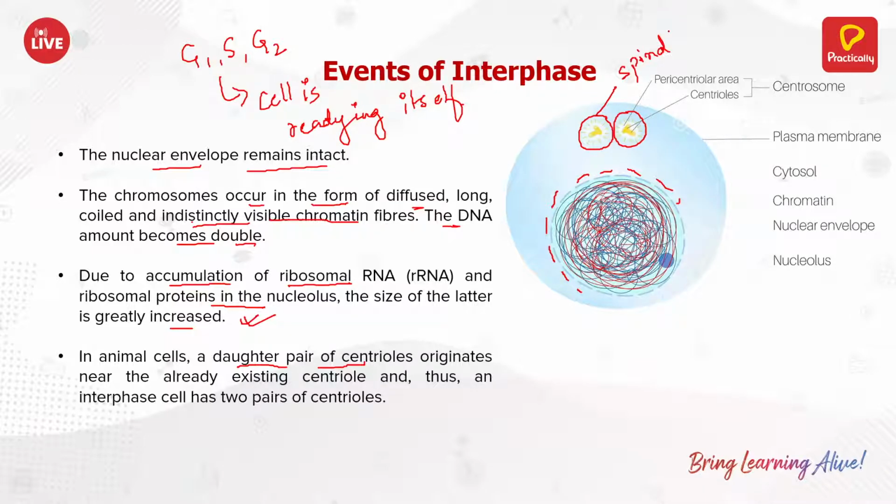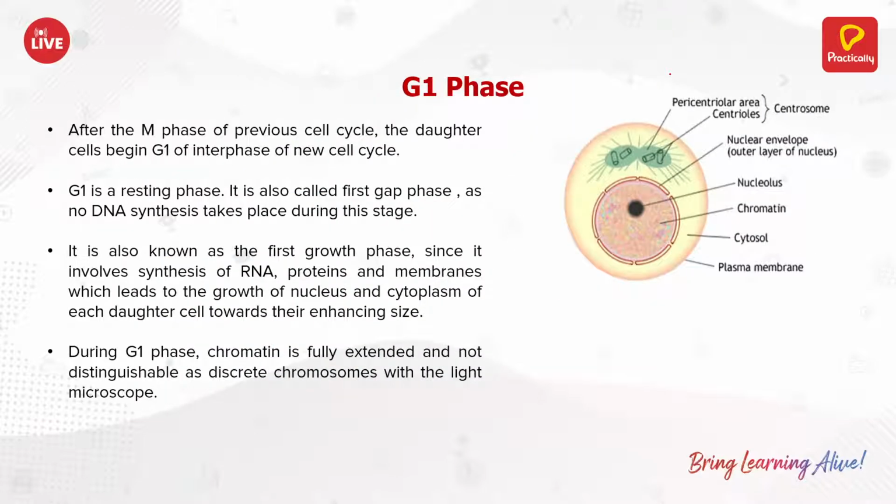So they appear. Okay, they are the ones which are appearing. Now, the first thing is, as I said, G1 phase. This is right after M phase. Okay, this is right after the cell has divided. It is right after that.